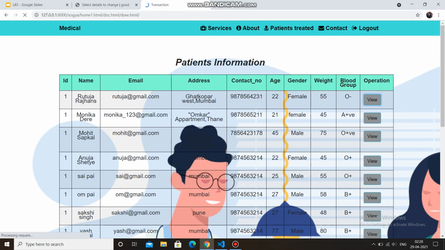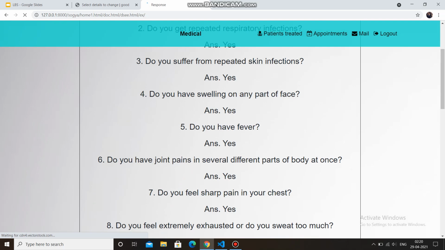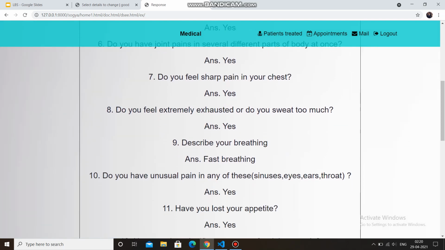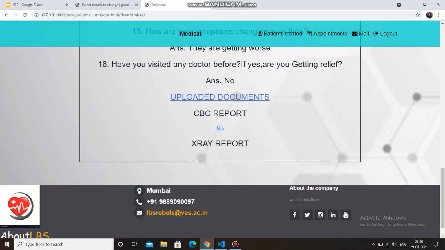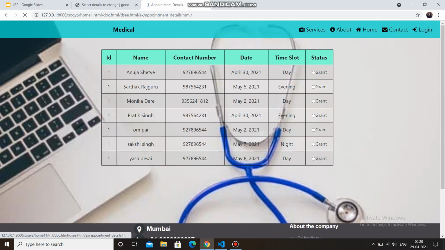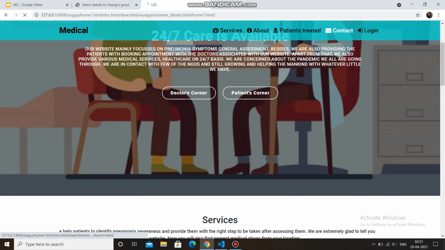He can also view that patient's assessment, and based on that he could advise the patient to consult him for further treatment. He can also have a look at his appointments and he has the option of granting them or not granting them for a particular patient. So if he wants to grant, he can click on it and he would be redirected towards this section.